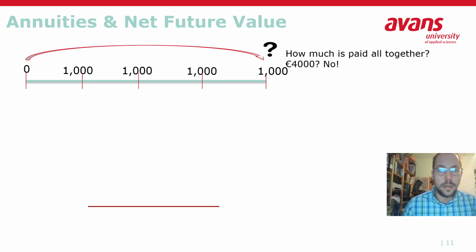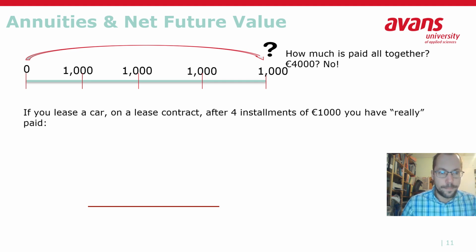Suppose you want to buy a car and that car costs 4,000 euros and they offer you to pay this in installments. So actually every year, so in the current present you don't have to pay anything, but in 1 year from now you pay 1,000 euros, etc. So in those 4 years you have actually paid off the car. So the question is, how much did you actually pay if you take into account the net future value? Is that still that 4,000 euros, or is it more?